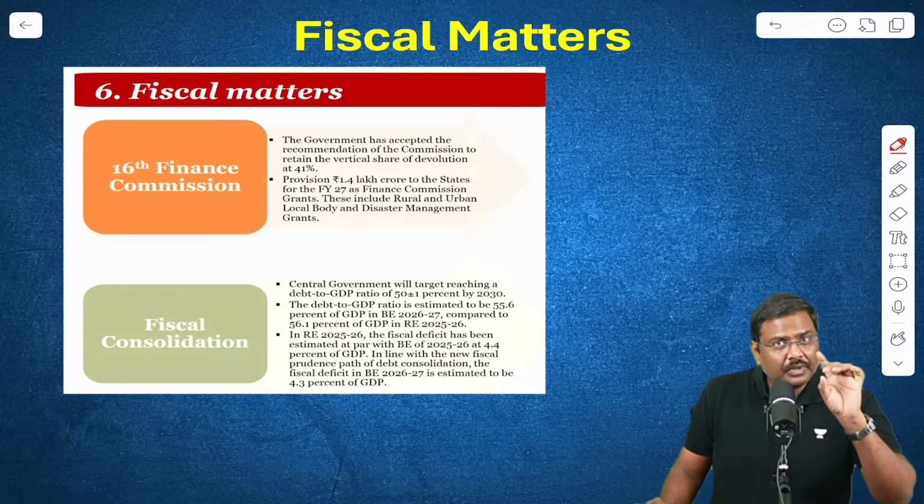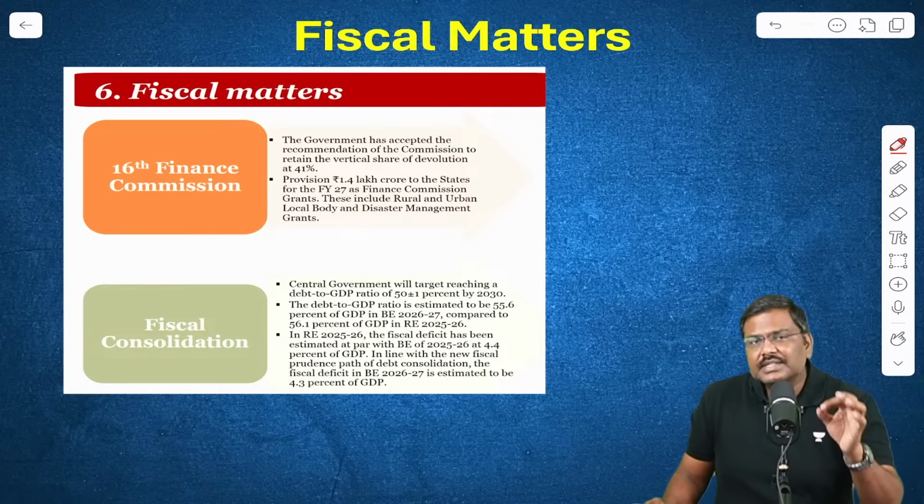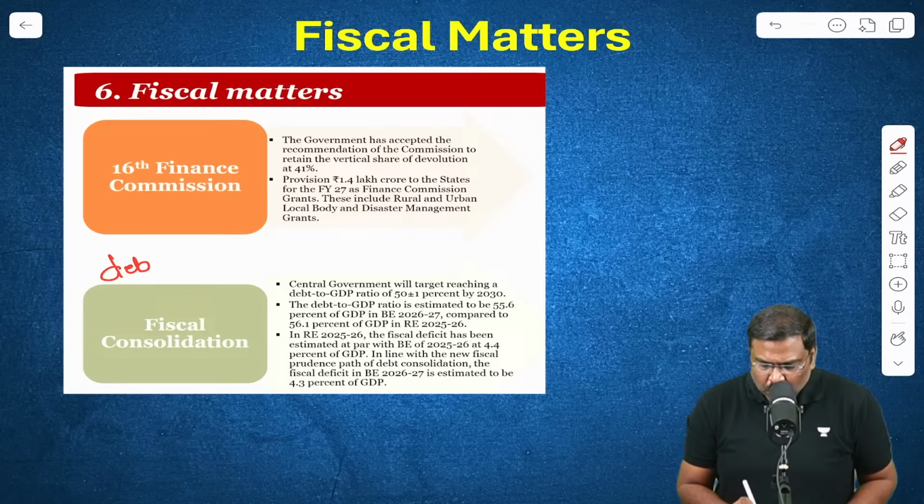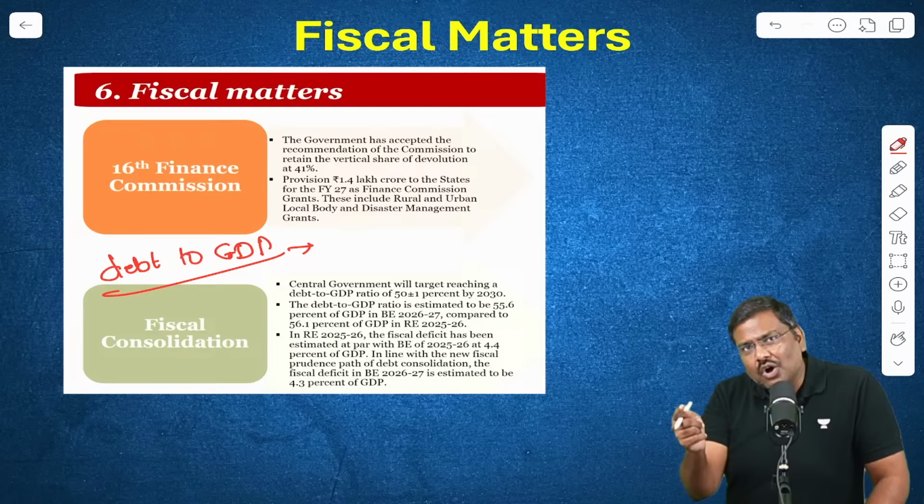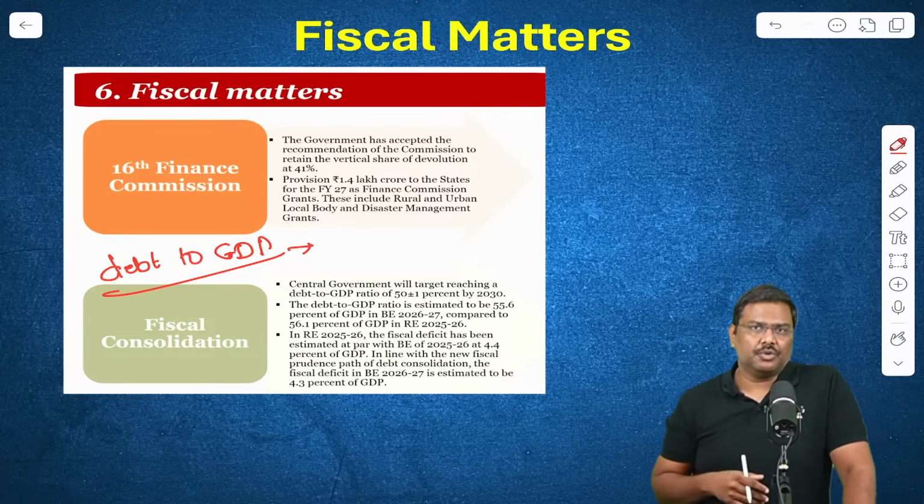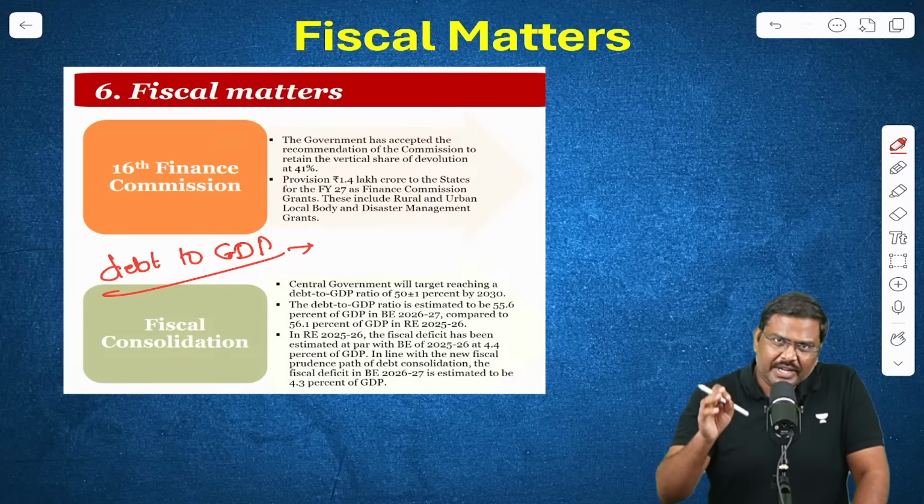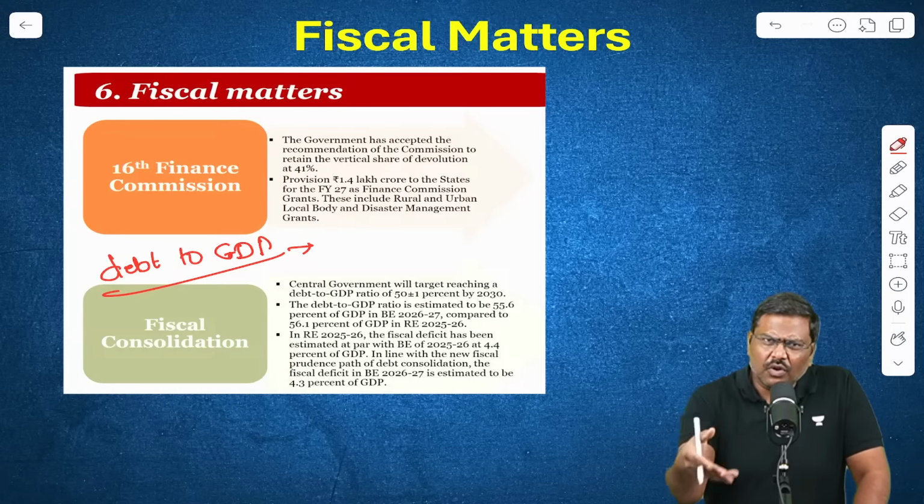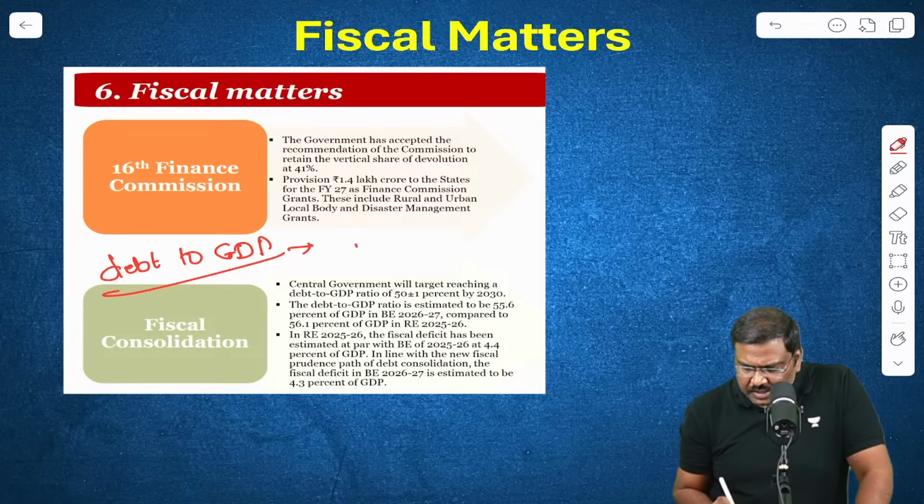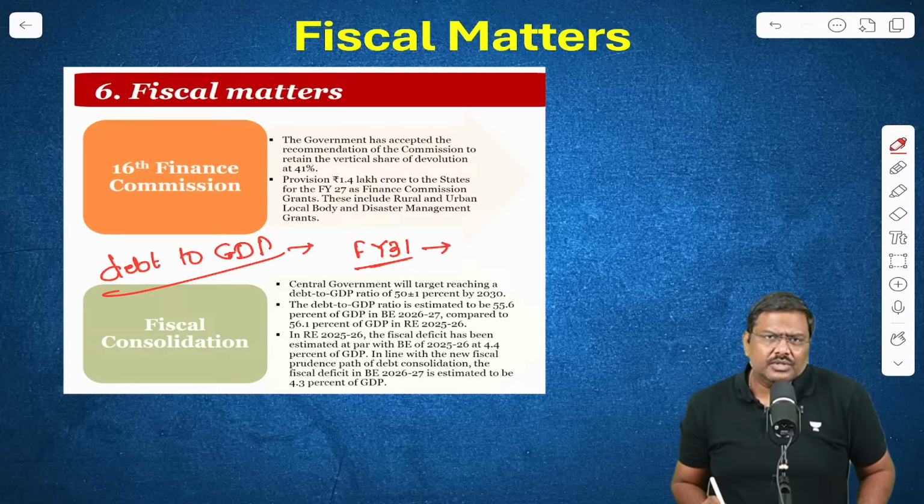Starting next financial year, remember this, fiscal deficit will not be the policy anchor. Rather, the debt to GDP ratio will be the policy anchor. Meaning the government will now be more focused on reduction of the debt to GDP ratio. According to the government policy announced last year, which will now come into force from the next financial year, by financial year 31 the government of India has stated that they want to reduce the debt to GDP ratio to 50% of GDP.